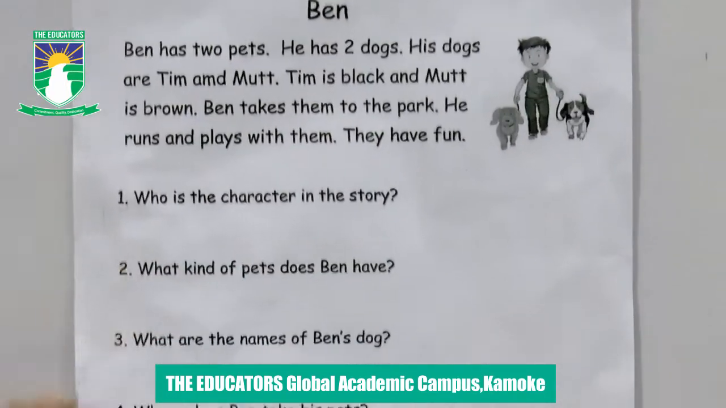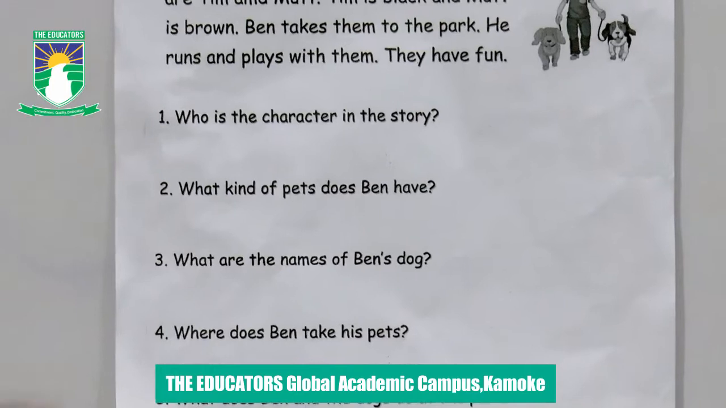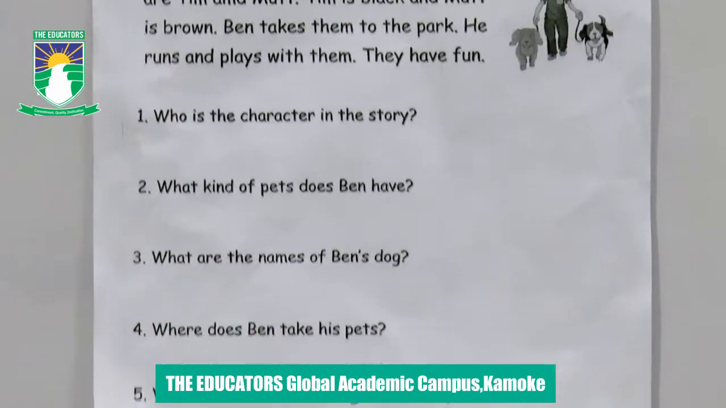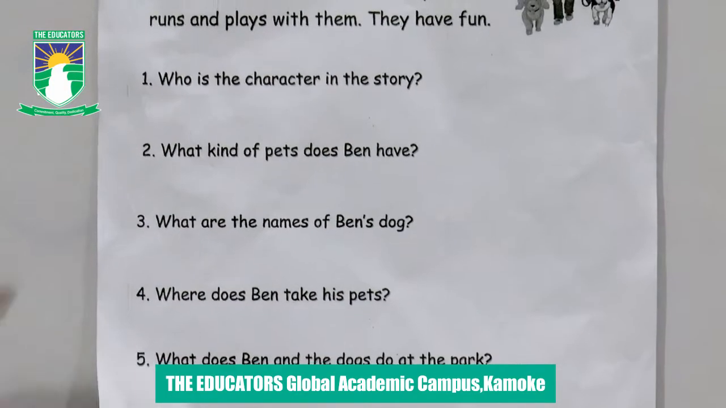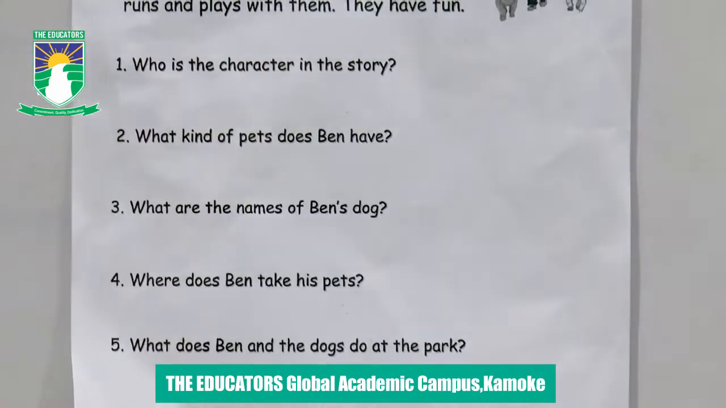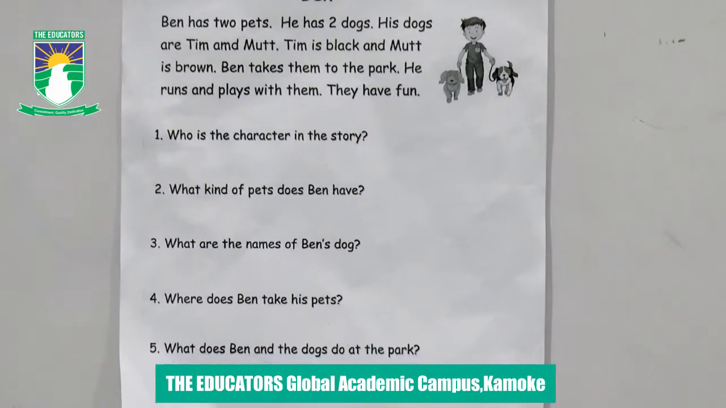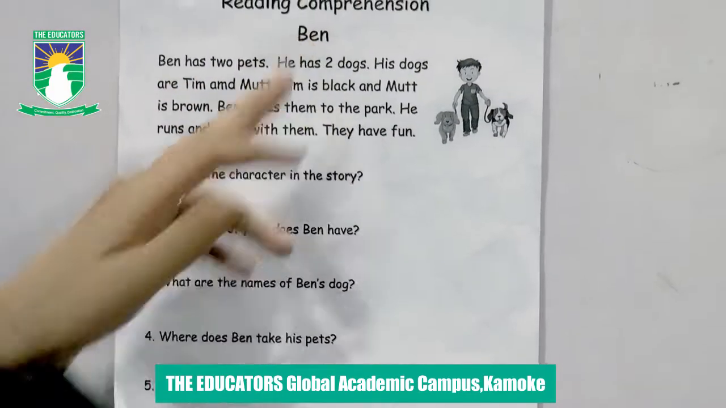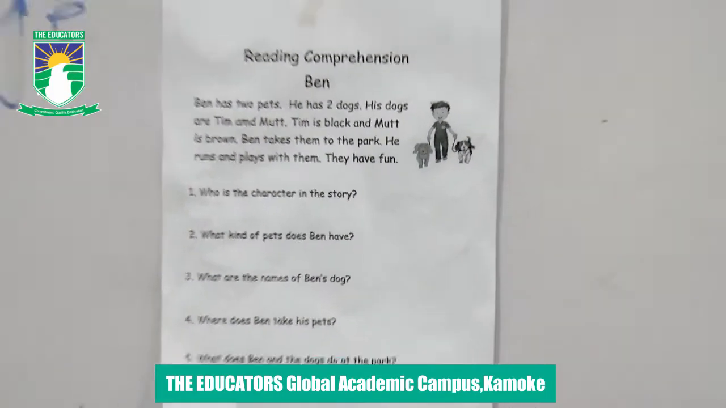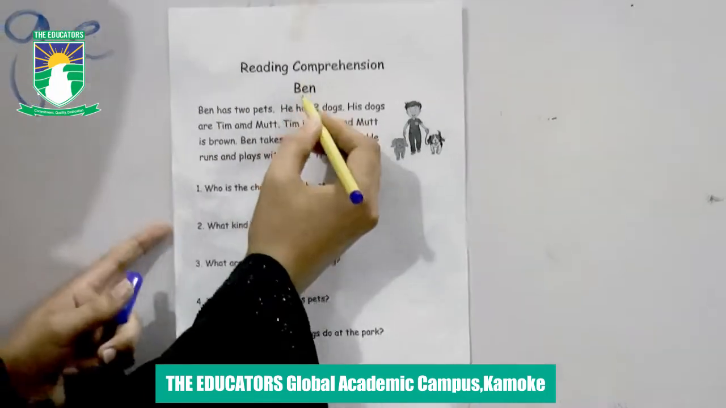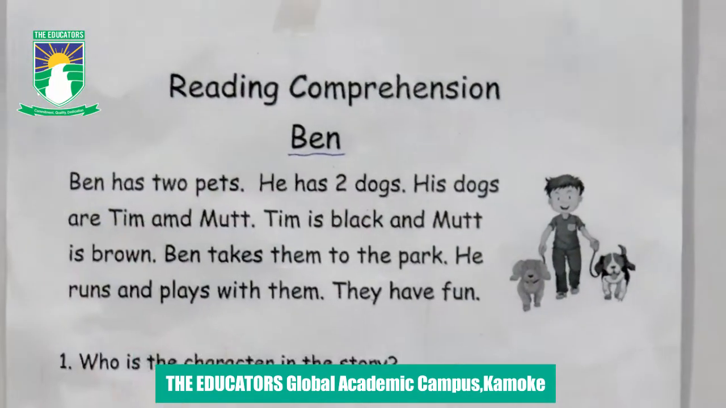Now we will start to answer these questions. First of all, read the questions and search for the answers from this passage. First is, who is the character in the story? We are reading this passage, and who is the character in the story? We read about Ben. So Ben is the character in the story. This is the answer of the first question.